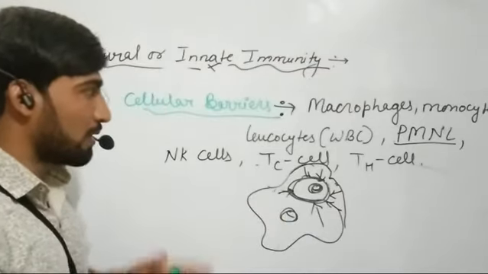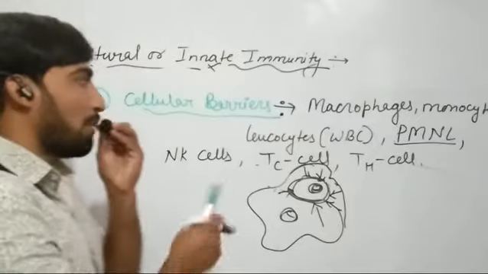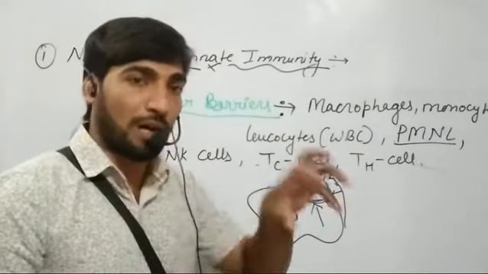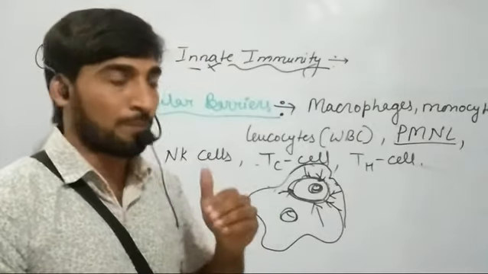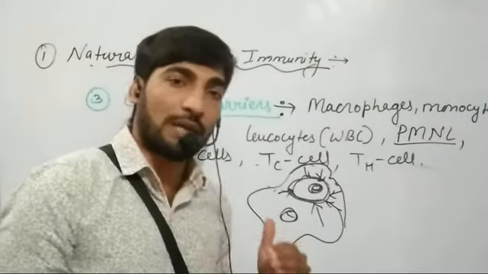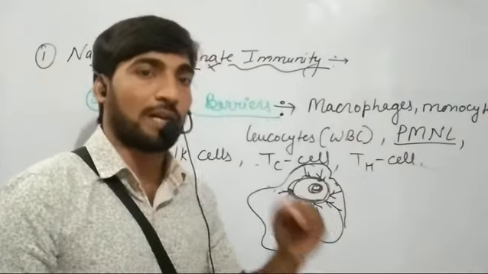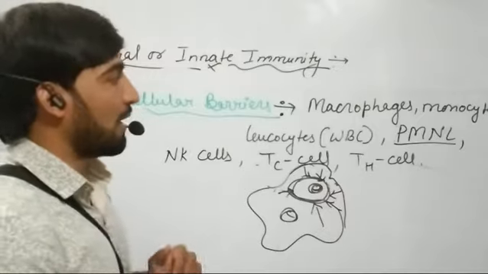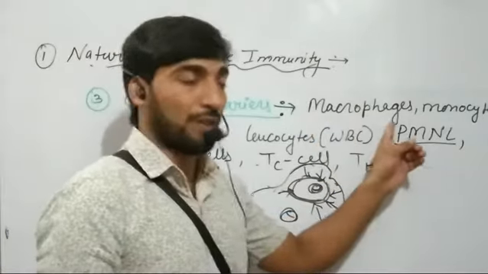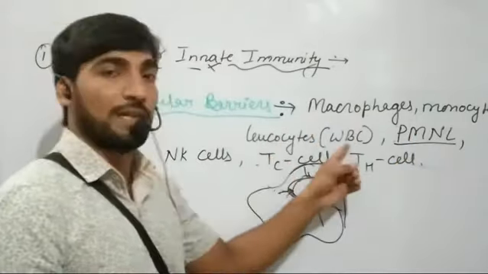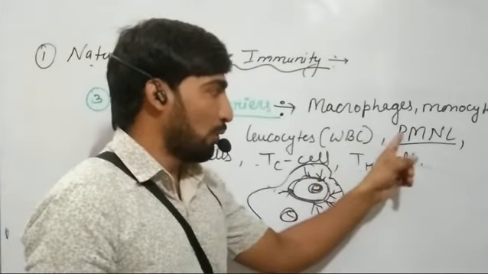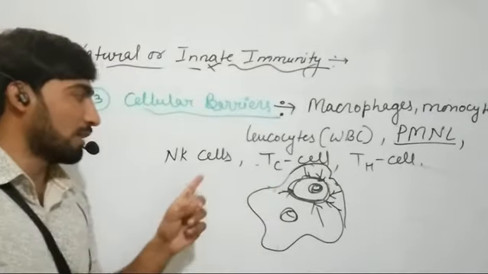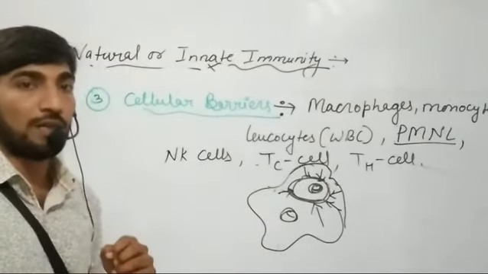So in this way, the cellular barriers expand their cell membrane around some pathogenic organism, and they carry out the phagocytosis of that organism, and they are responsible for killing of that pathogenic organism. These cellular barriers include the cells like macrophages, monocytes, leukocytes, that is WBC white blood cells, polymorphonuclear leukocytes, helper T cells, cytotoxic T cells, and natural killer cells.